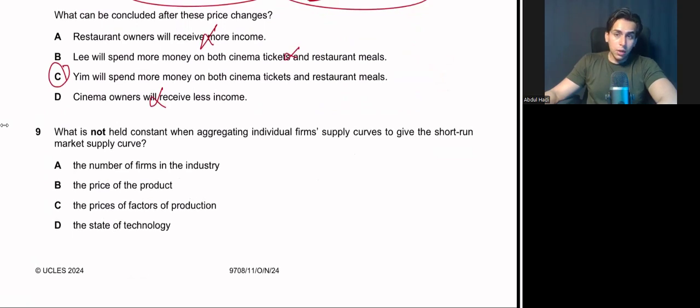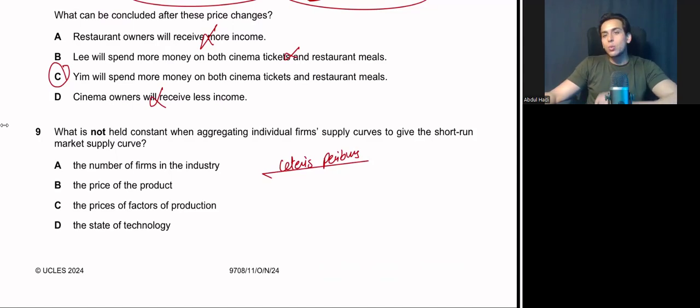What is not held constant when aggregating individual firm supply curves to give the short-term market supply? The concept being referred to here is ceteris paribus. And what is the definition of ceteris paribus? It states that apart from one variable factor, all other factors are constant. So in that case, that one variable factor is what? Price. Because price is not held constant, price is continuously changing. All right.